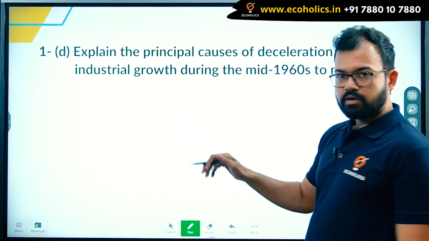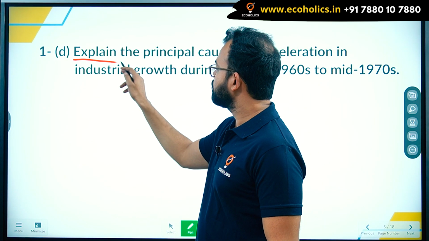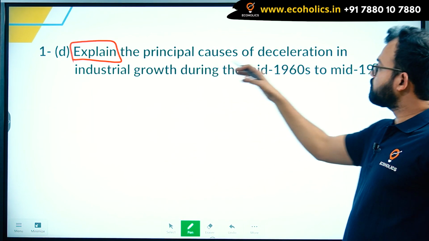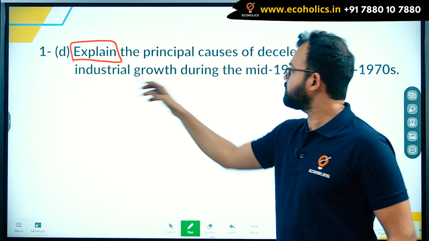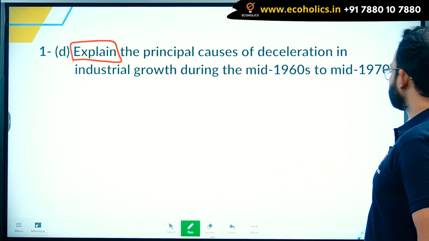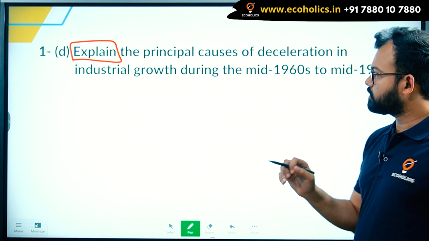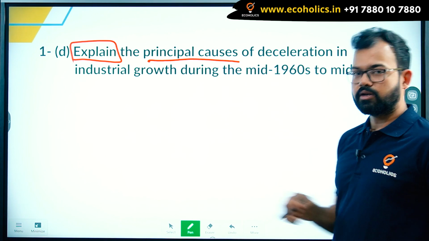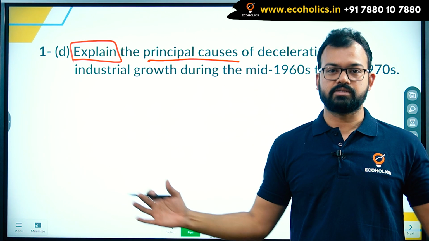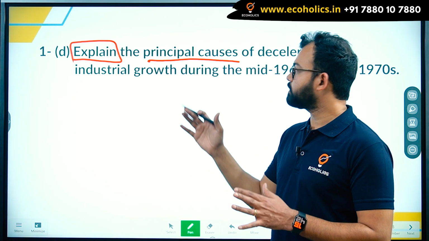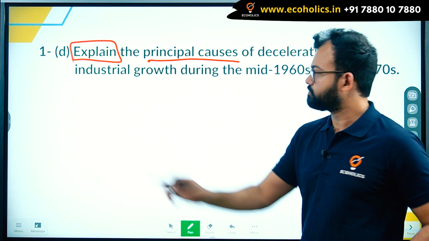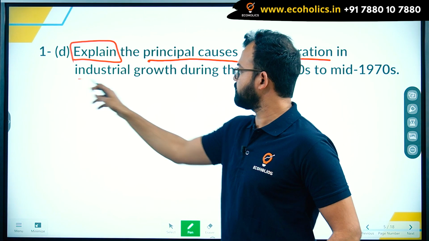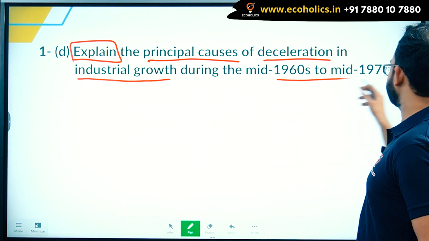Okay, 4th question. Again the word explain. Explain the principal causes of deceleration in industrial growth during the mid 1960s to mid 70s. Now here what you have to discuss is principal causes. Not only causes, because there were many causes, but principal, it means the important ones. So explain the principal causes of deceleration in the industrial growth during this period.